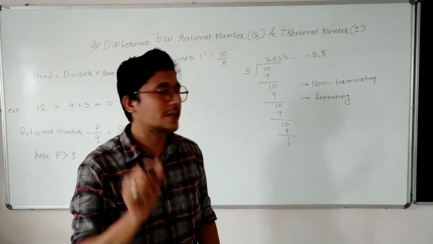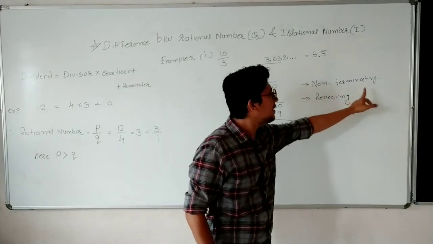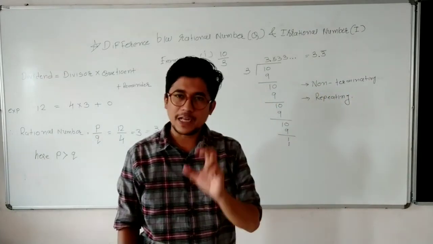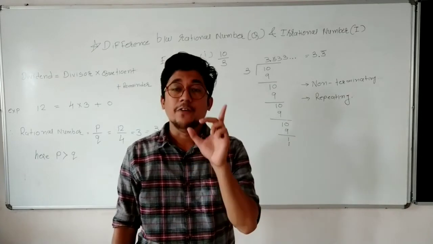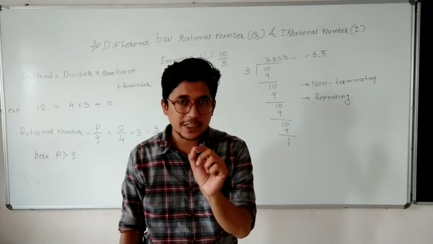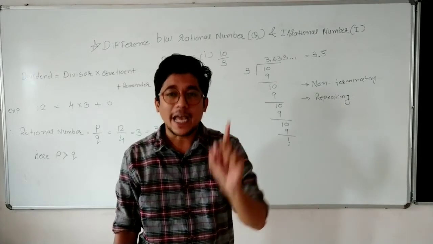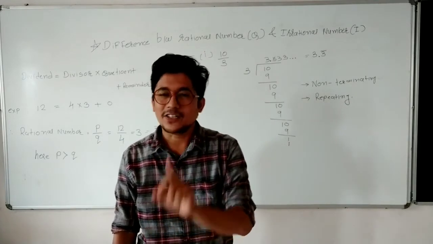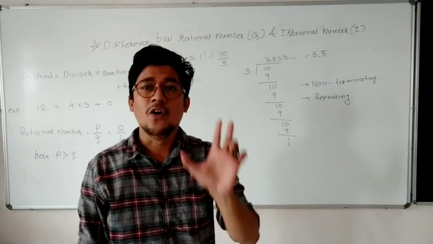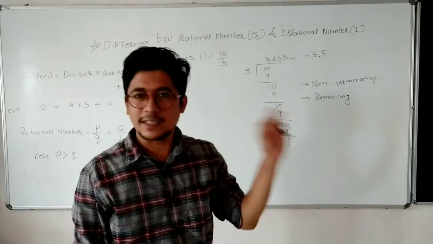Because irrational numbers are non-terminating as well as non-repeating. So whenever you find a division which is non-terminating as well as non-repeating, only and only such divisions are irrational numbers, or else each and every number is a rational number.